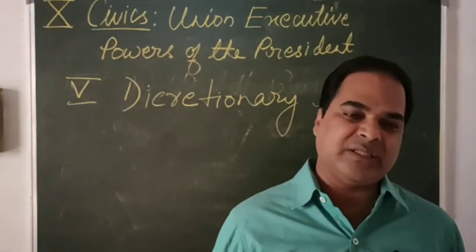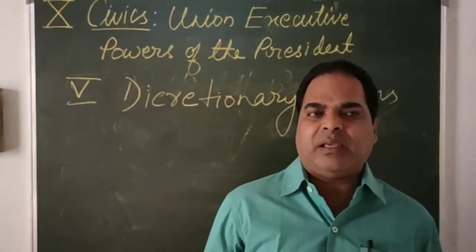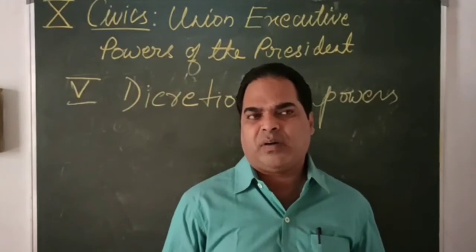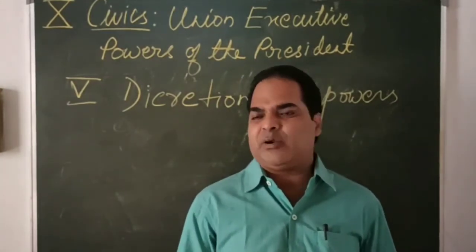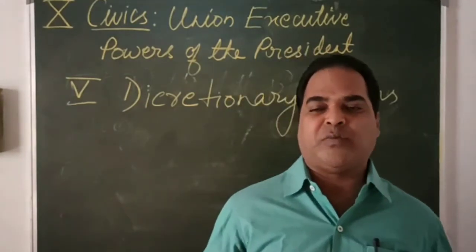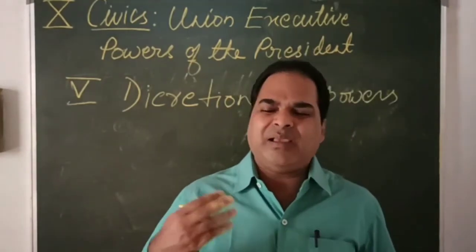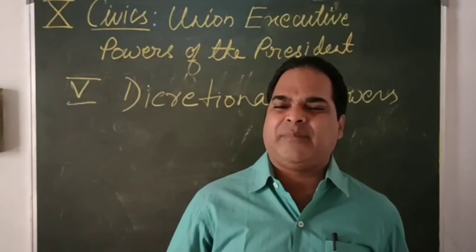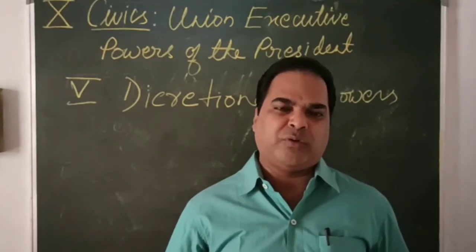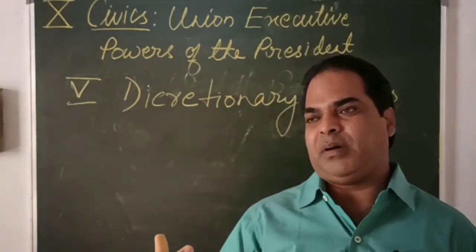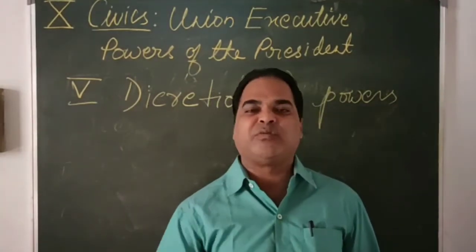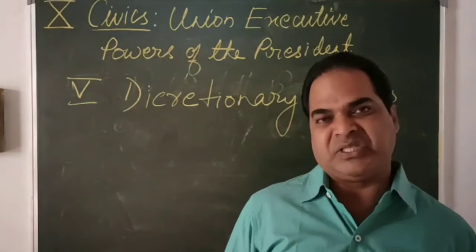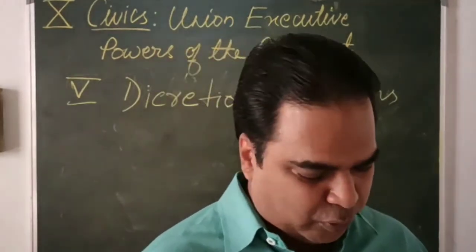So that decision is his own. His opinion: he can think that Congress can form or BJP can form. Both are not in a position to form the government. In that case, his opinion will decide what to do. So he will call any of the party leaders and ask him to form the government and to prove his majority. That is his own power to decide.